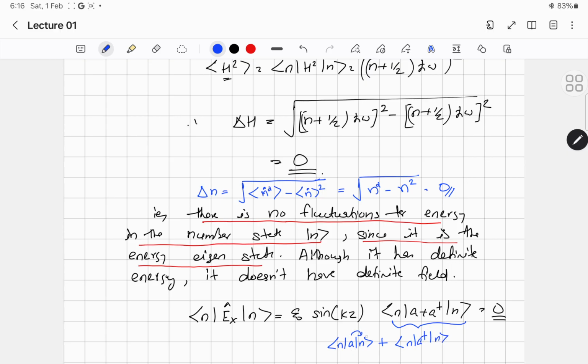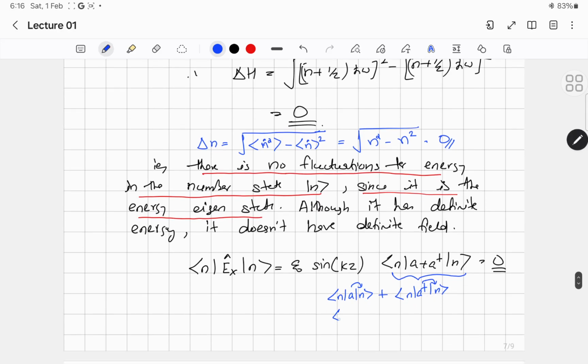Now a acting on ket n changes it to ket n minus 1, and a dagger acting on ket n changes it to ket n plus 1, with some coefficients like root n and root n plus 1. The eigenvectors corresponding to different eigenvalues of a Hermitian operator are orthogonal. So obviously ket n, ket n plus 1 and ket n minus 1 are orthogonal to each other. Therefore both of these inner products are 0, and if you find the expectation value of the electric field, you will directly get 0.